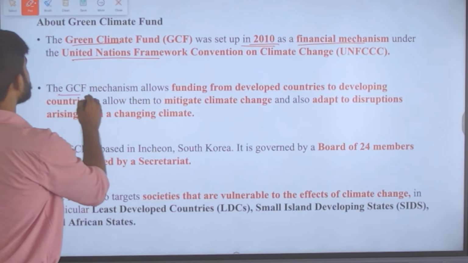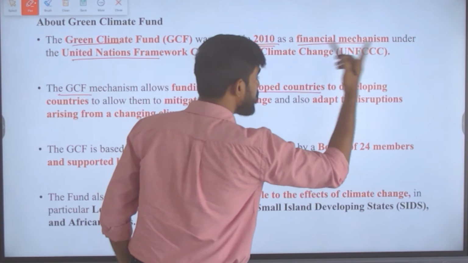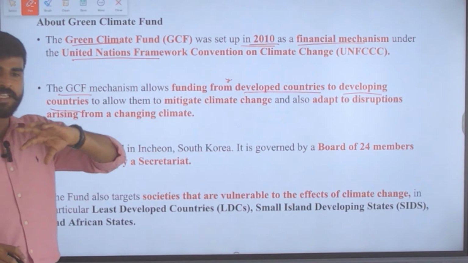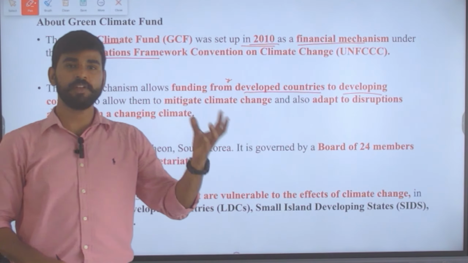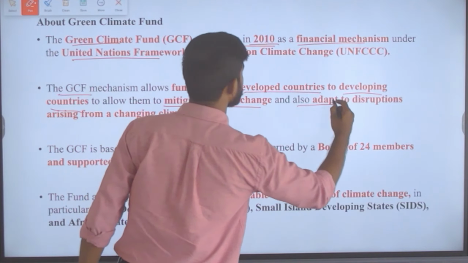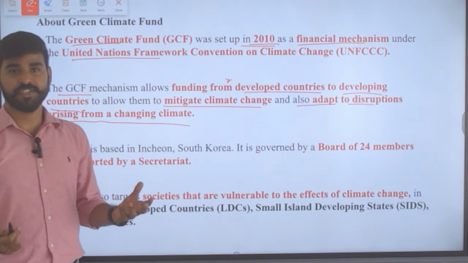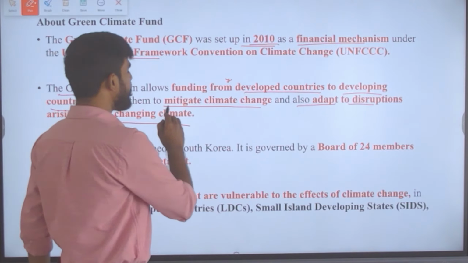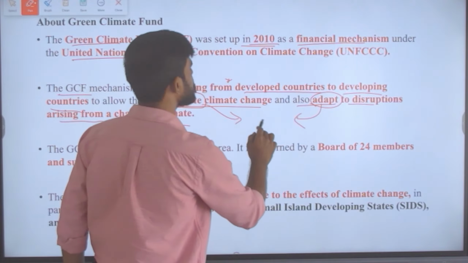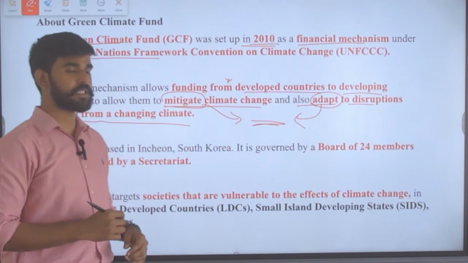The GCF, that is the Green Climate Fund mechanism, allows funding from developed countries to developing countries. Very important to be noted. The funding is from the developed countries to the developing countries, to allow them to mitigate climate change and also to adapt to disruptions arising from the change in climate. So mitigation and adaptation: for mitigation purposes and for adaptation purposes, the funding is done by the developed countries to the developing countries.